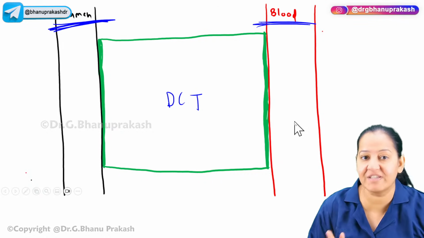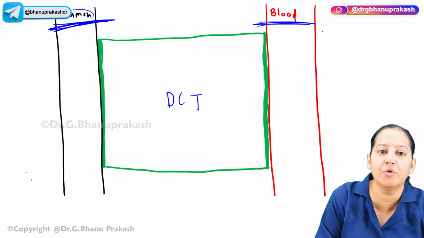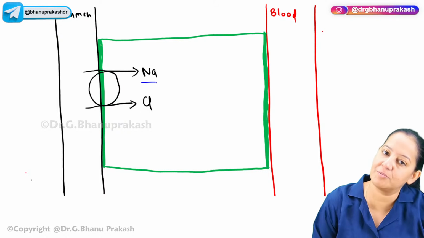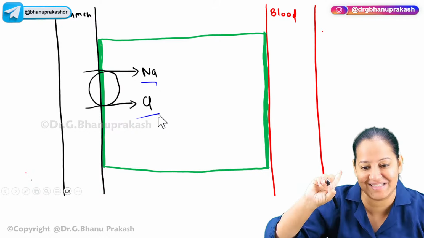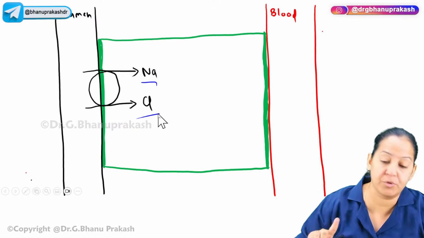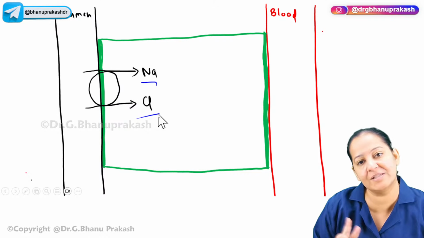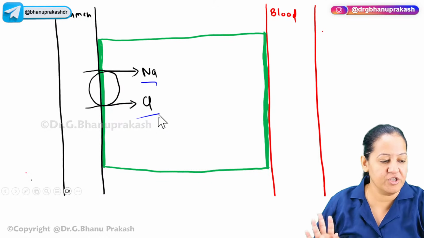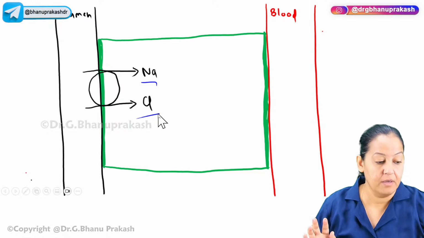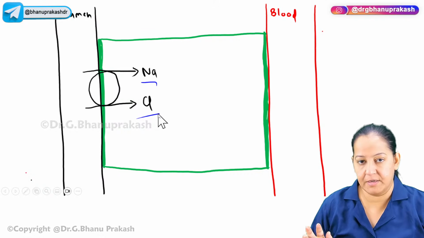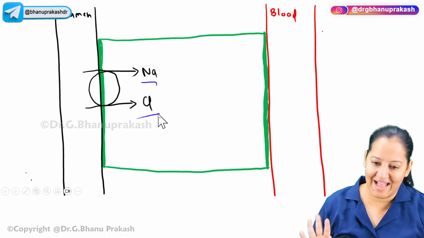Now what happens normally? First you understand that normally on the luminal side there is a transporter. The name of the transporter is sodium chloride, not sodium potassium chloride, which was there in loop diuretics. Please understand, in the loop diuretic the name of the transporter was sodium potassium 2 chloride. Here only the sodium chloride transporter is there. The sodium potassium 2 chloride transporter is not there. Only the sodium chloride transporter is there. So it is present in me, you, everyone, all healthy normal individuals.